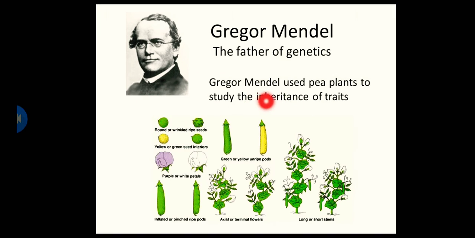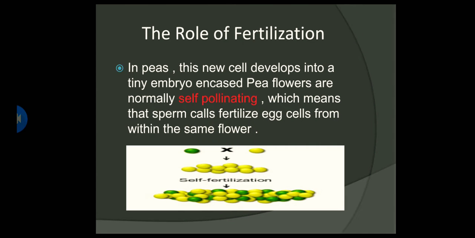Now, this pea plant is a model system of his study or his experiment. We talk about fertilization. And if you remember, in fertilization, we have two parents.